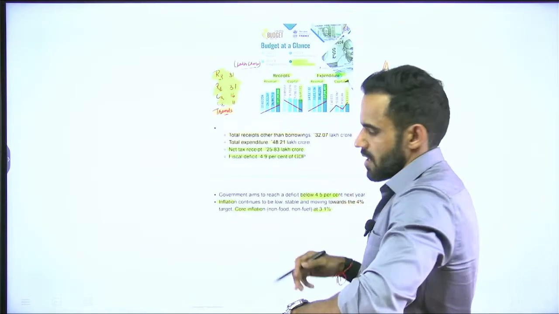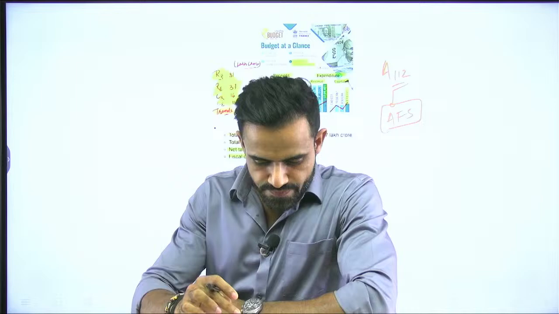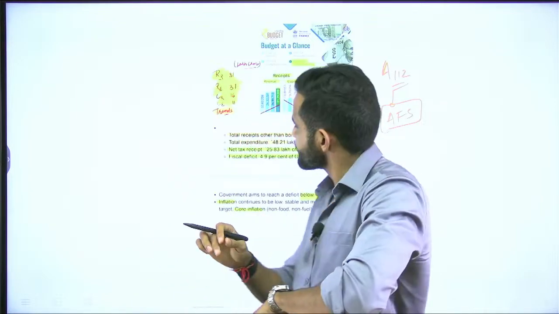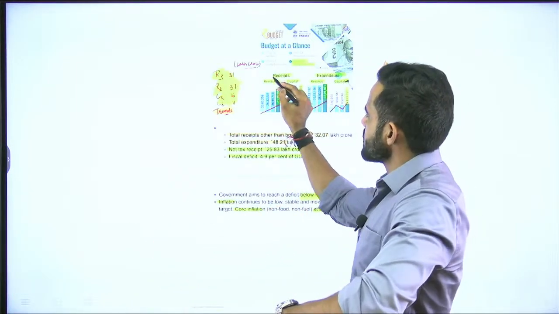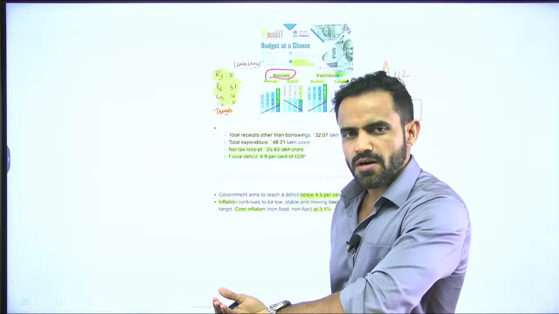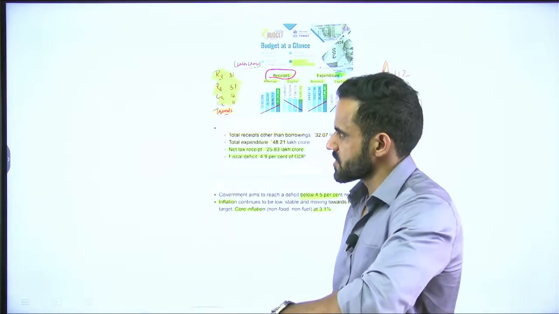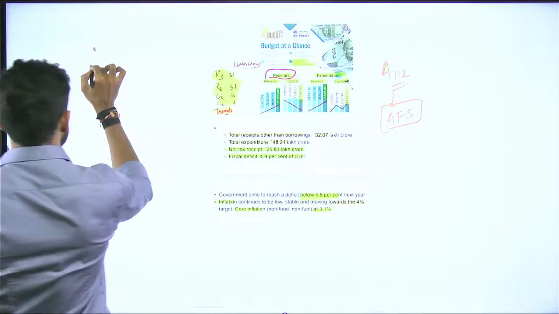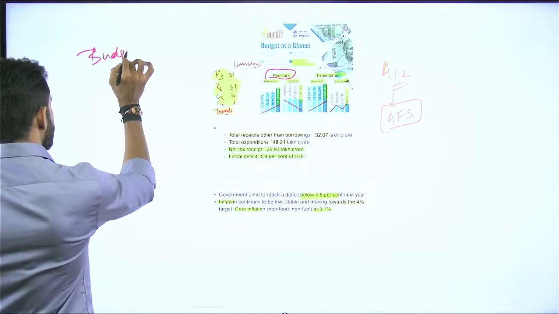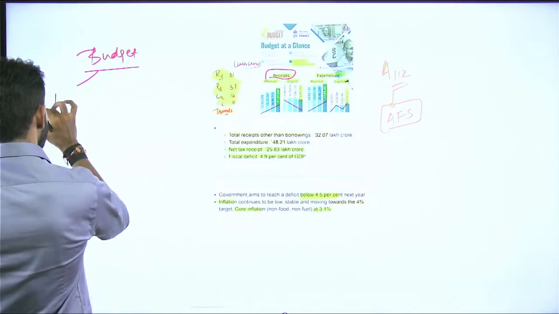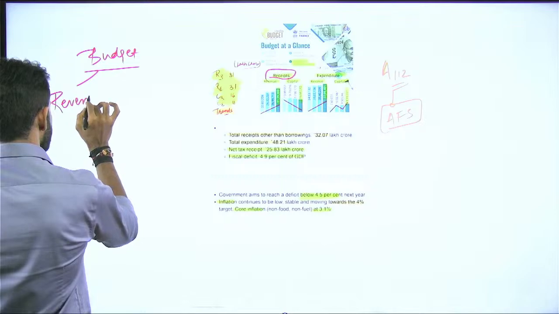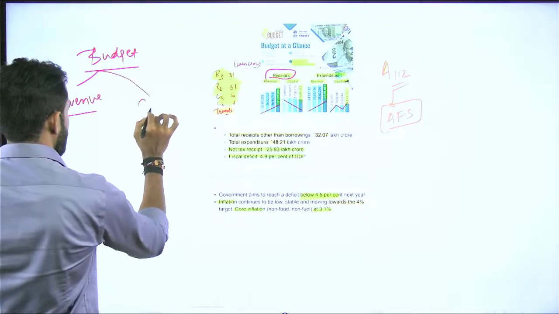Now understand, as per the recent budget, the receipt basically means the income of the government, and expenditure basically means expenses. So usually the budget is classified into these two categories. One is revenue budget and one is capital budget.